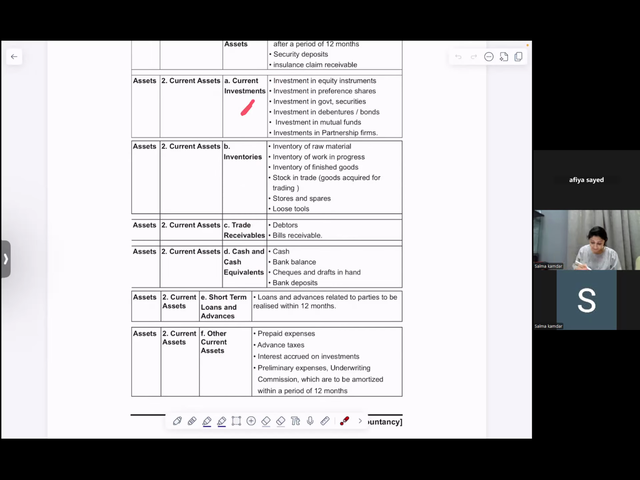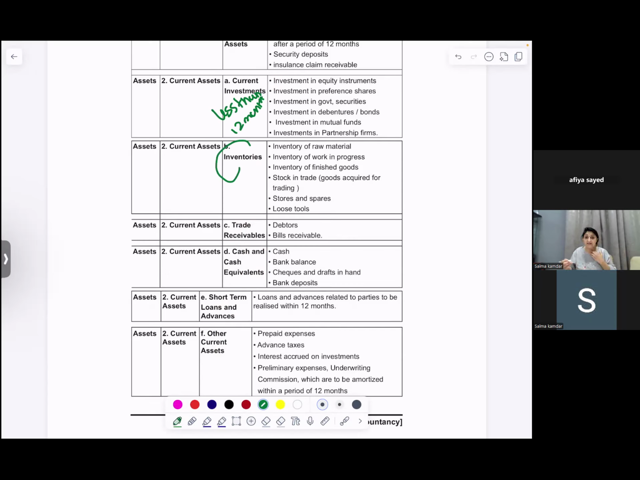So your current investments would have all your investments that are there for less than 12 months. The examples for this are shares, debentures, mutual funds. Any type of investment can be long term or short term, but if it is short term, they have to mention that it is less than 12 months. Then inventory means all your closing inventory that is unsold. It would include raw material, work in progress, finished goods, unfinished goods, loose tools, spare parts, and all those things.